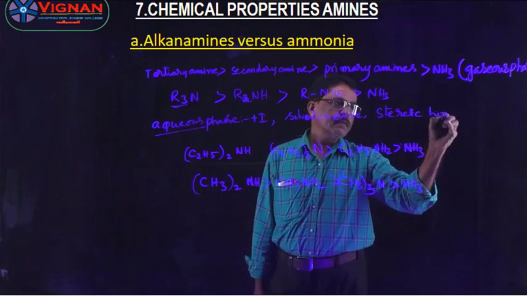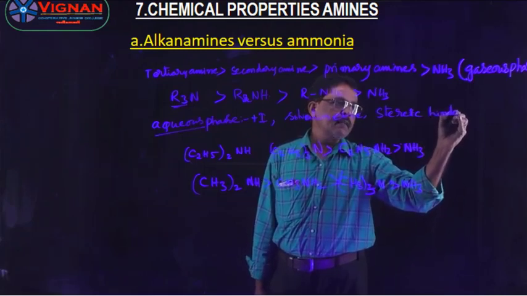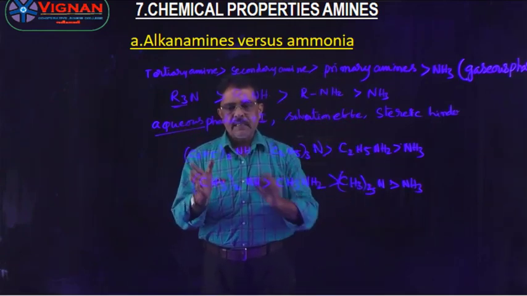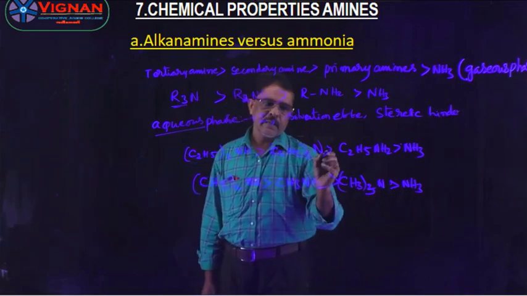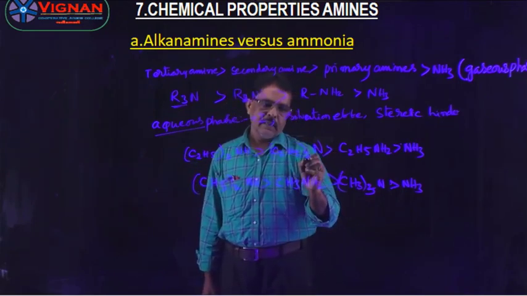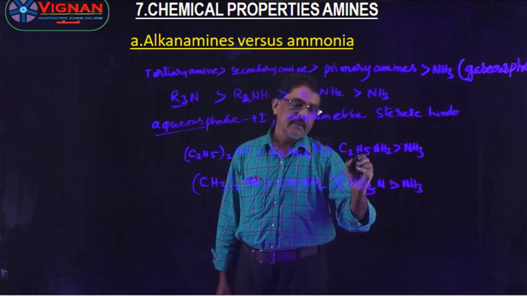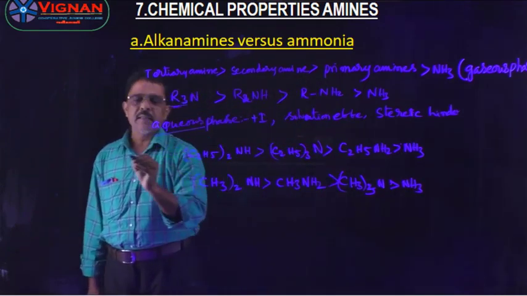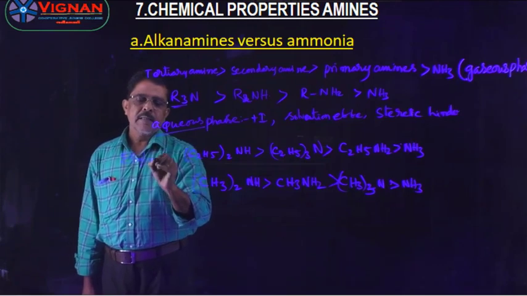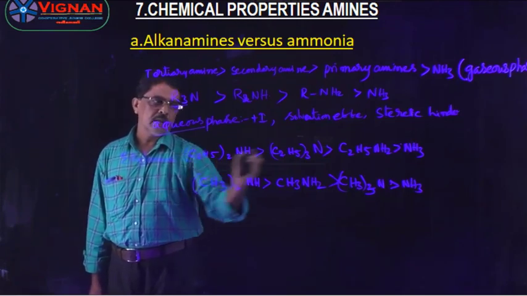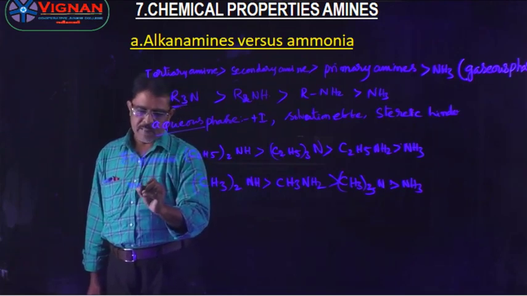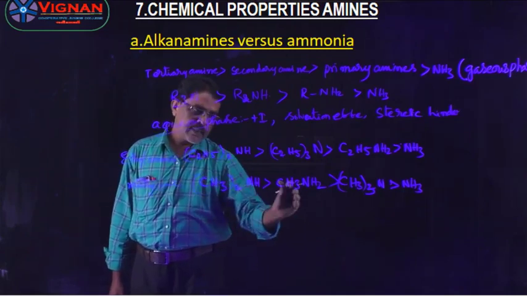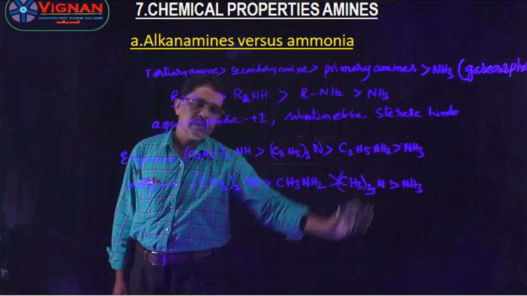So based on all these three factors, the order of basic nature of ethylamines is secondary greater than tertiary greater than primary greater than ammonia. But in the methylamines, the order of basic nature is secondary greater than primary greater than tertiary and ammonia.